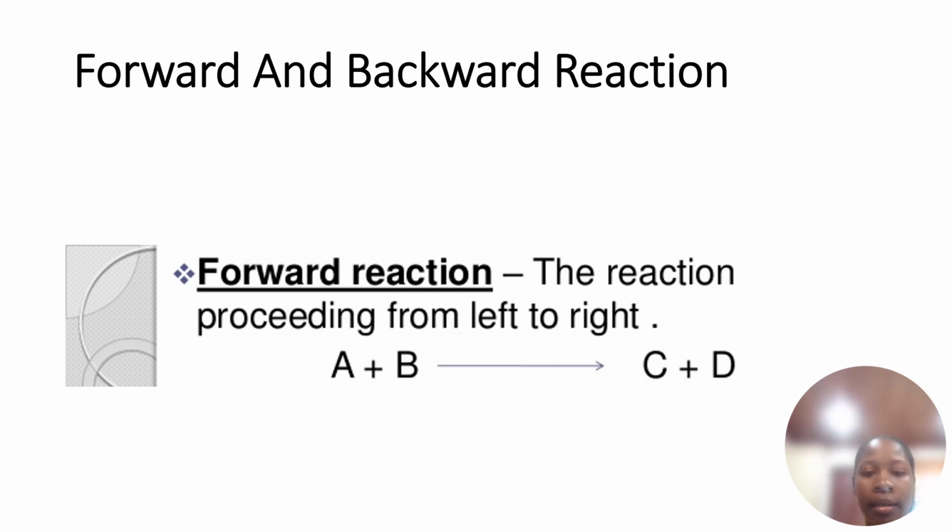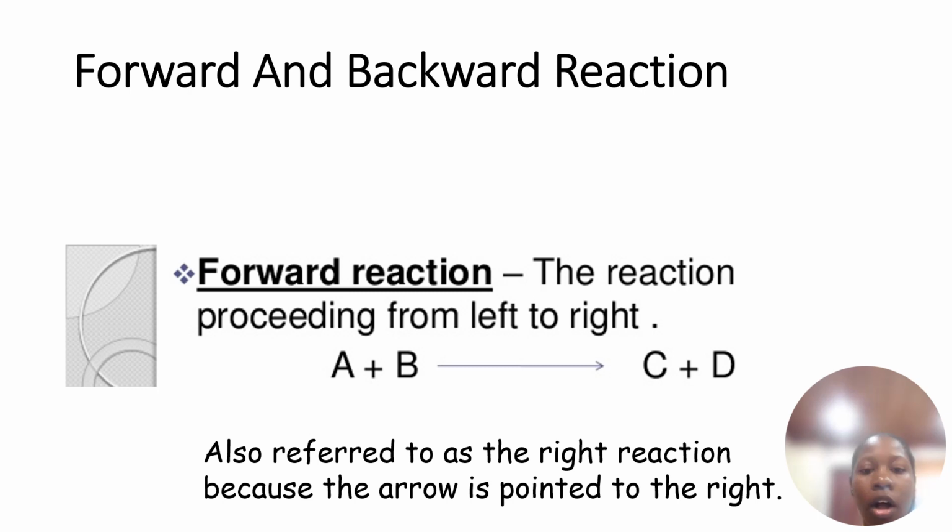There's also another name that we can give to this reaction. We can also refer to it as the right reaction. Why do you think the right reaction? Because the arrow is pointed to the right. So two names for it: forward because the reaction is proceeding from left to right, or the right reaction because the arrow is pointing to the right. Easy.